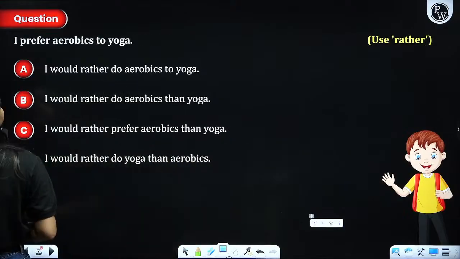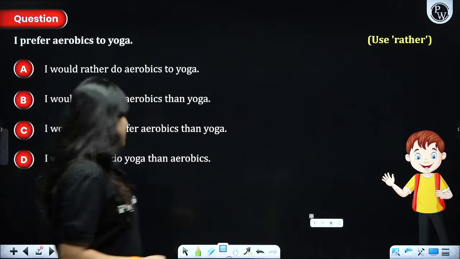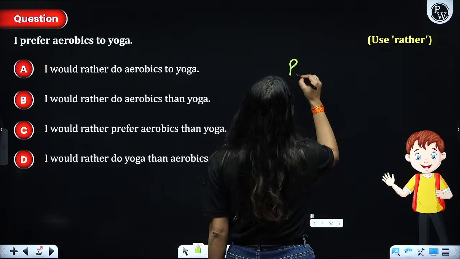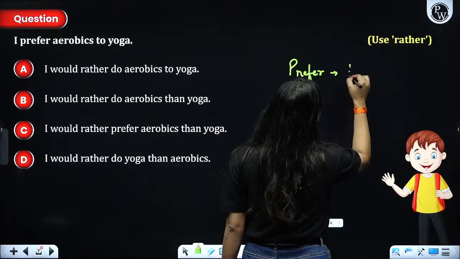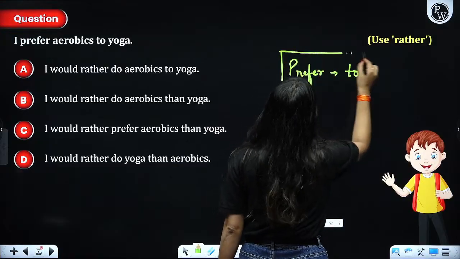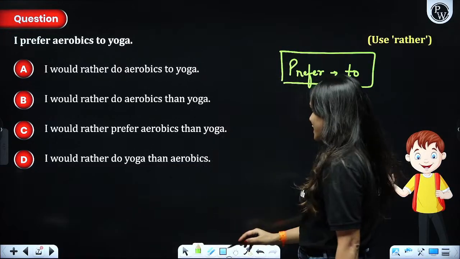Next, I prefer aerobics to yoga. Now, there is a trick. Whenever you see the word prefer, it has to be used with the preposition to. Always. You have to remember this trick. So based on this, we have to choose an option which has to.